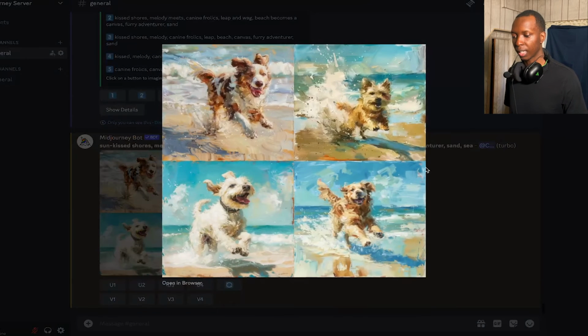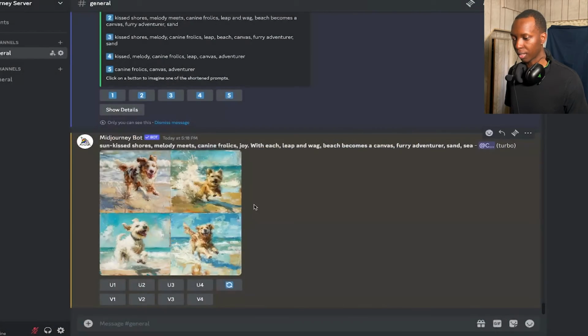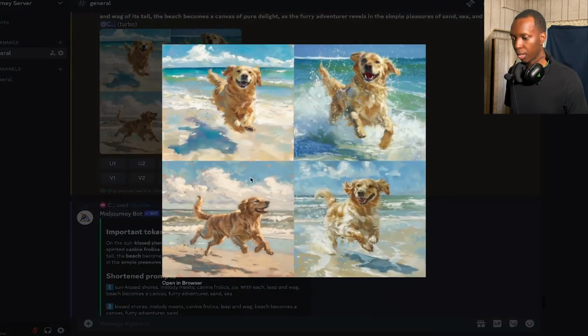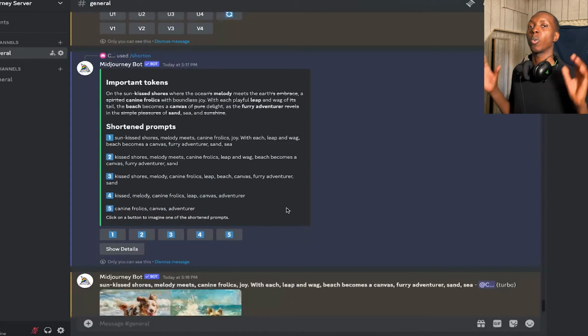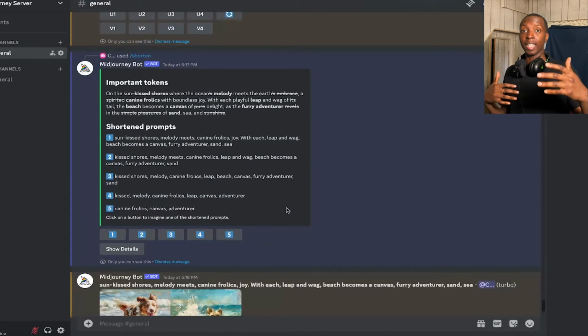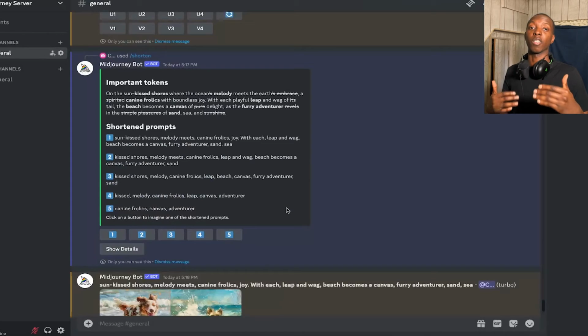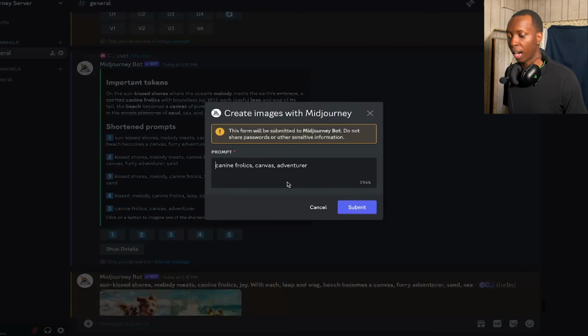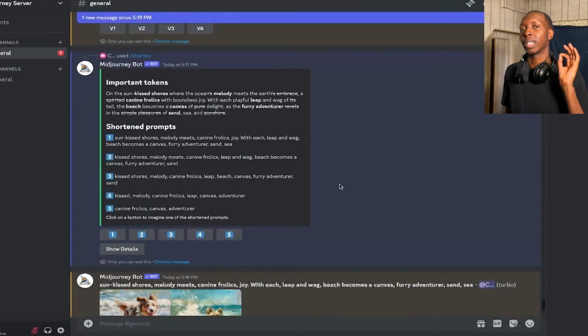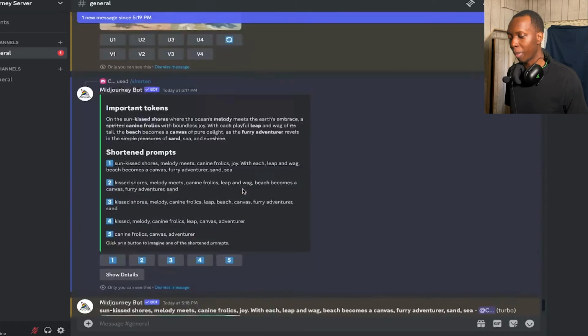So yeah, it looks like they were right. This looks just about the same as this picture. Now, of course, take this with a grain of salt. Midjourney isn't always right about what it's saying that you should do to get what you want out of Midjourney. So do keep that in mind. Even this one, Canine Frolics Canvas Adventure, we could try that as well, but it may not give us exactly what we want since there's no mention of a beach.